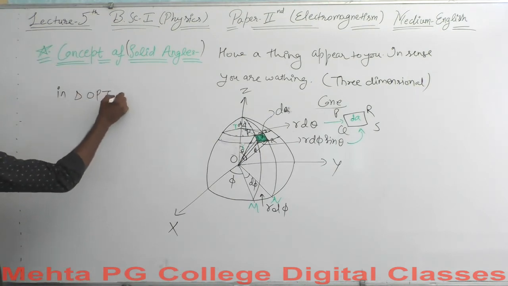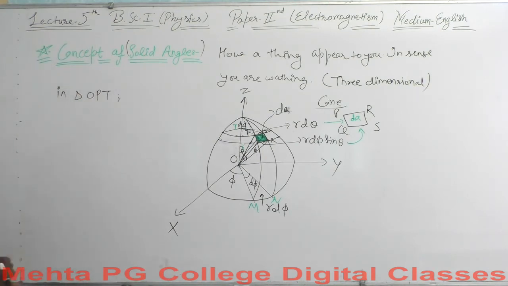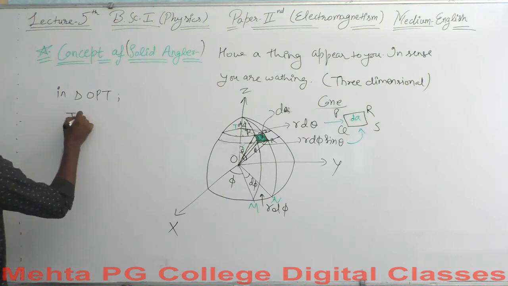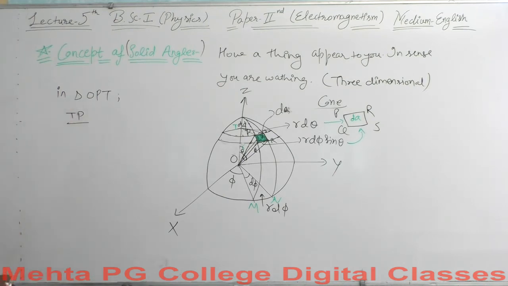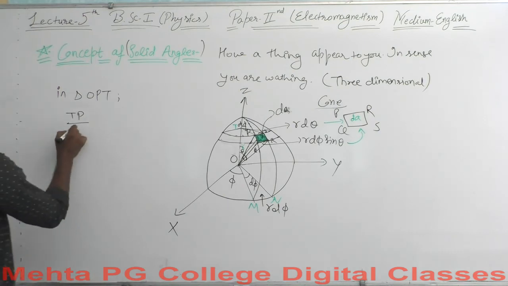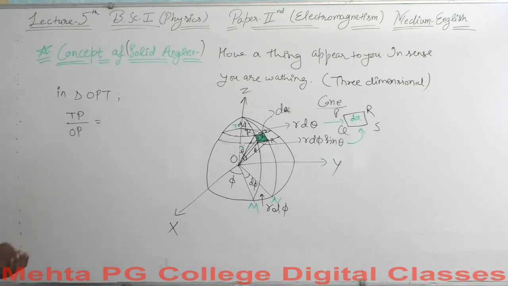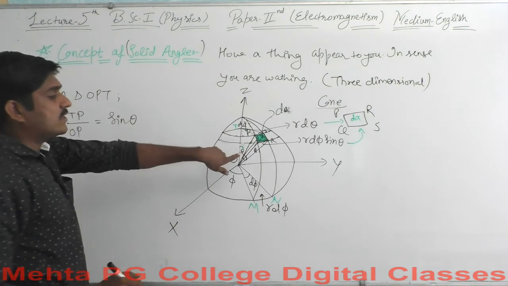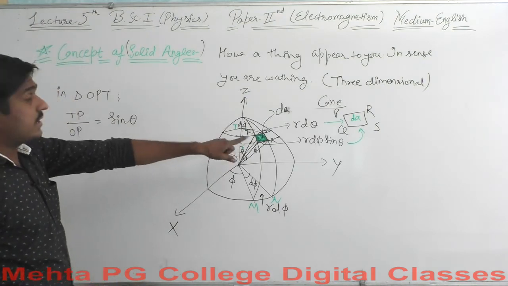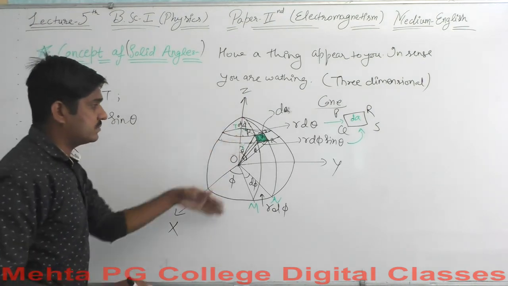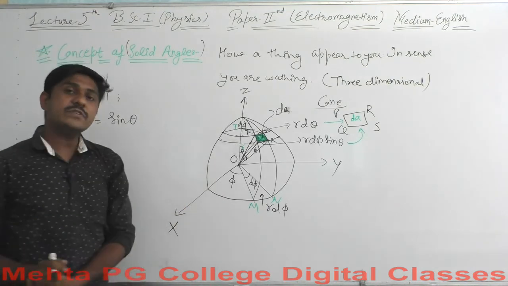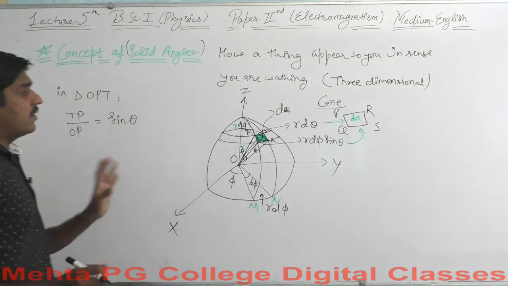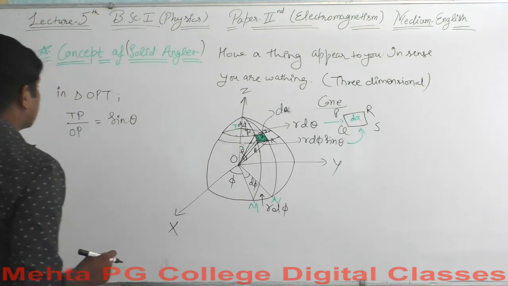In triangle OPT, what will be in triangle OPT? TP upon OP will be equal to sin of theta, because the value of theta is this. TP upon OP is the sin of theta here.